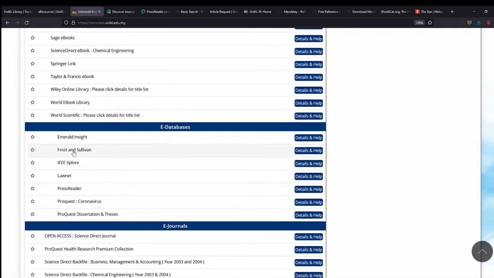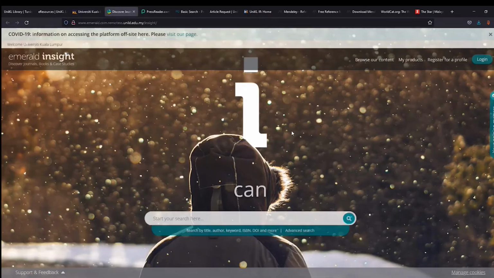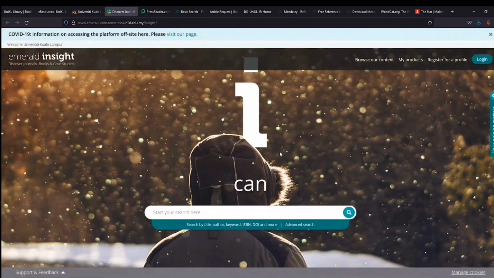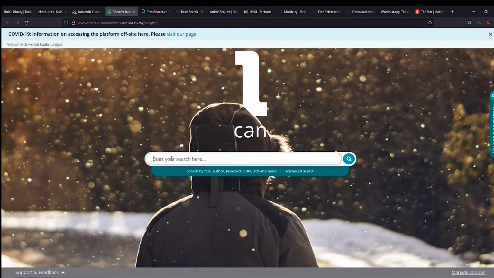Earlier I clicked on Emerald, so this is the Emerald platform. You can see access is provided by University Kuala Lumpur, with a welcome to University Kuala Lumpur. Here you can download full contents. You can make a start here, start your research by clicking on your research terms. For example, IoT, Internet of Things.